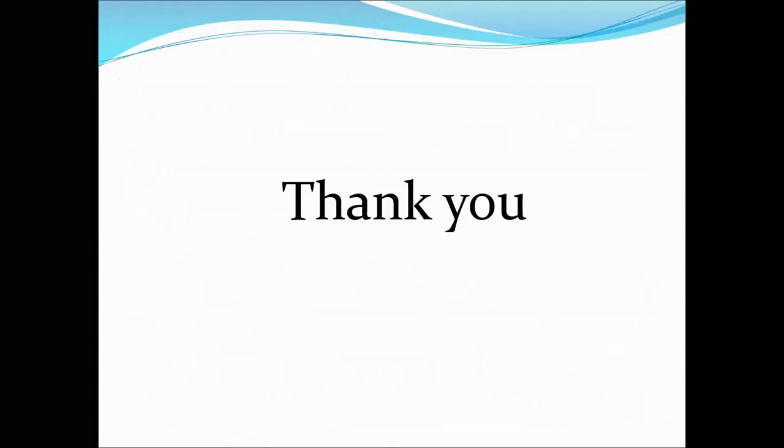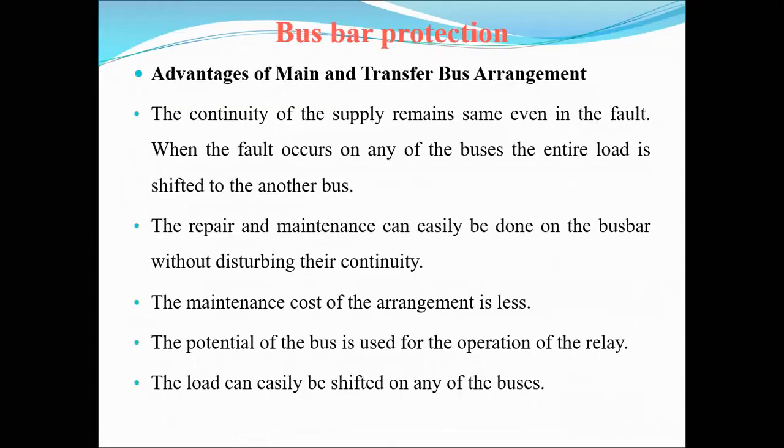What are the advantages and disadvantages of using the main and transfer bus bar?